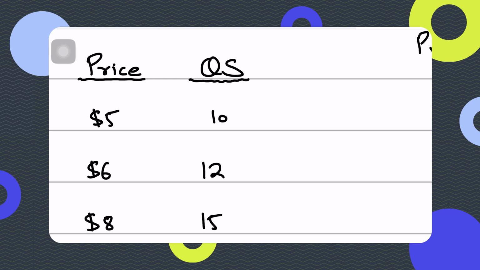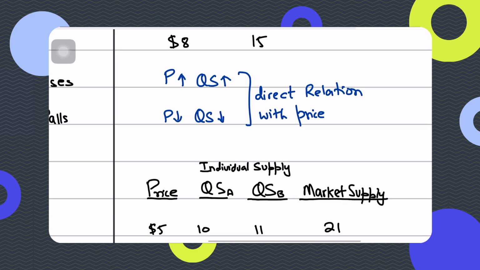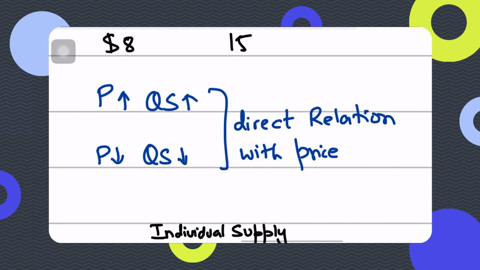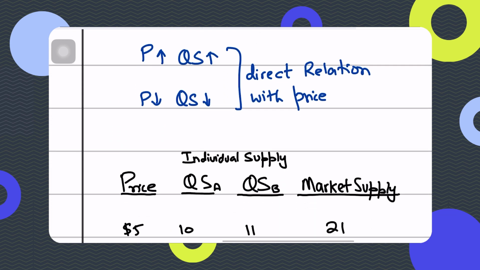One of the reasons we can understand is that here the price is the price that the producer is receiving. So the higher the price they receive, the more their incentive to produce and sell, or simply the more their incentive to supply. So what we learn is that price and quantity supplied are directly related. If the price goes up, the quantity supplied goes up. If the price goes down, the quantity supplied goes down.